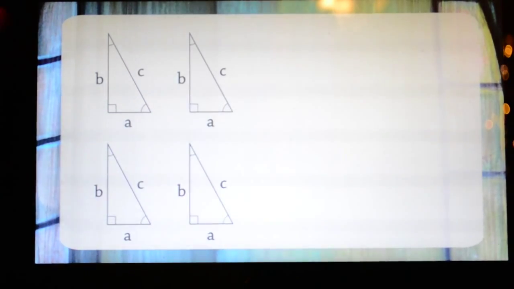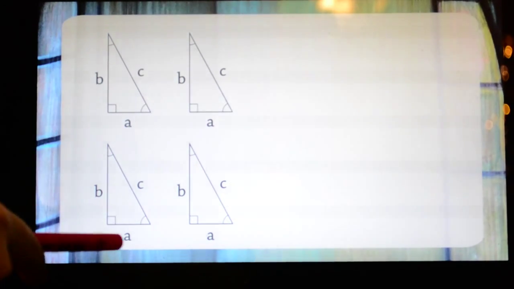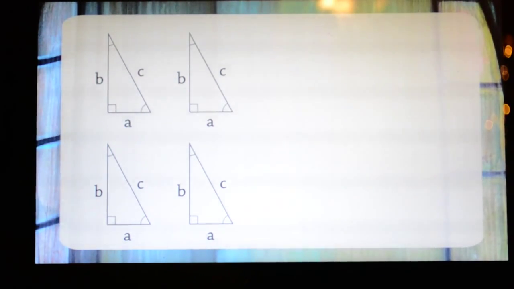Okay, so the first thing we're going to do is draw a right triangle and label the sides A, B, and C. It's important to note that C always has to be across from the right angle, and it's the hypotenuse. Now we're going to clone them. So there's four of the same exact triangle, sides labeled A, B, and C.